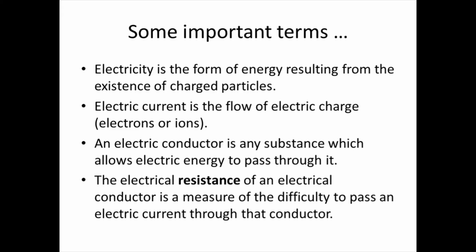Then the next thing is resistance. What is resistance? The electrical resistance of any conductor is a measure of the difficulty to pass an electric current through the conductor. Say, for example, you are listening to my class, and something resists you from listening, something stops you from listening, or in some way you find it difficult to listen to me.